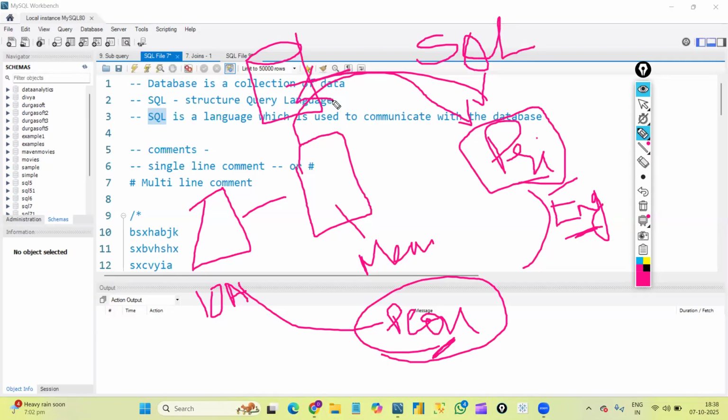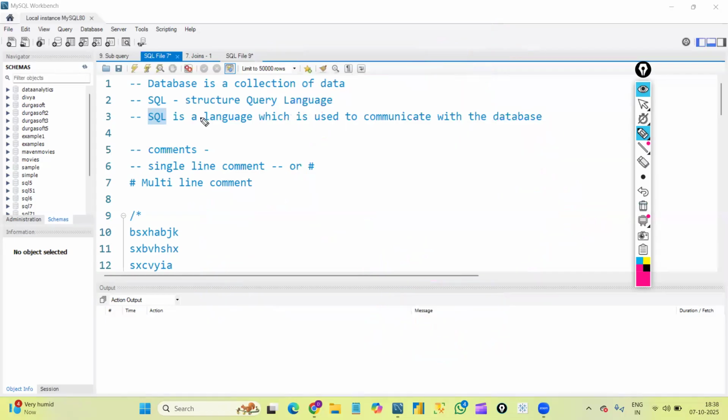That is what SQL actually is. SQL is a language which is used to communicate with the database. If I have any requirement, if I want any particular data, to make the database understand what I want, I need to write some queries inside SQL. I need to use the SQL language. Then only the database will understand and throw the data for us. I hope I'm clear about what SQL is, and this is the definition of SQL, which is used to communicate with the database.